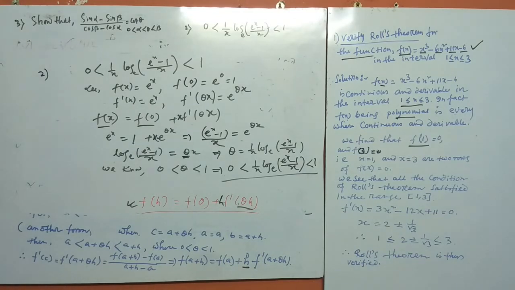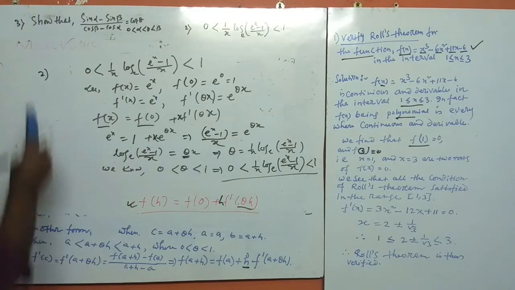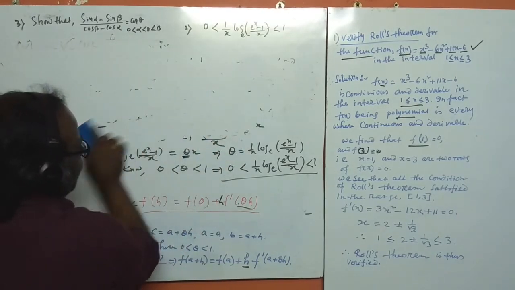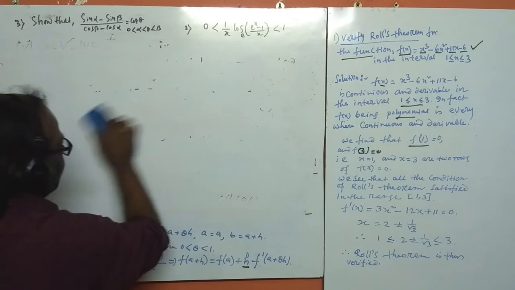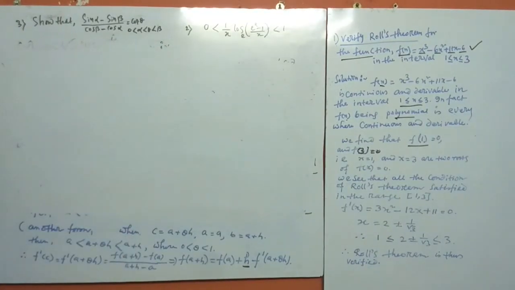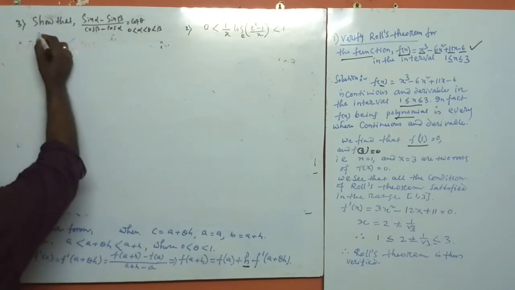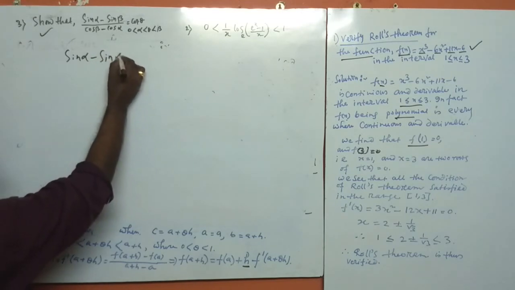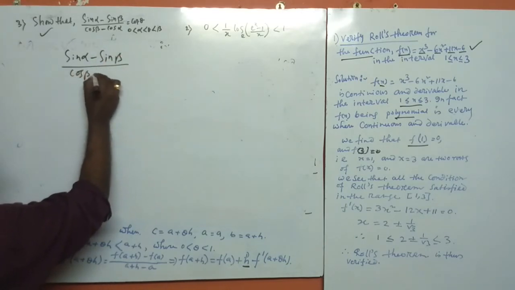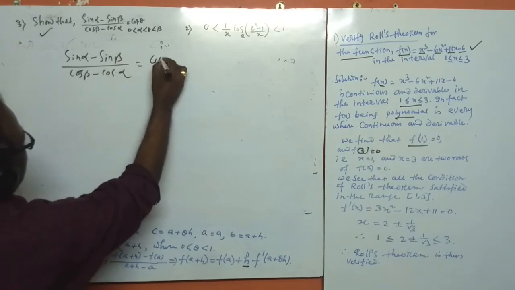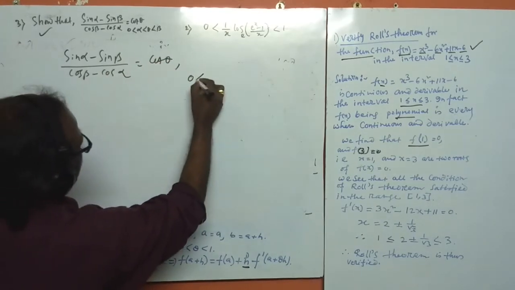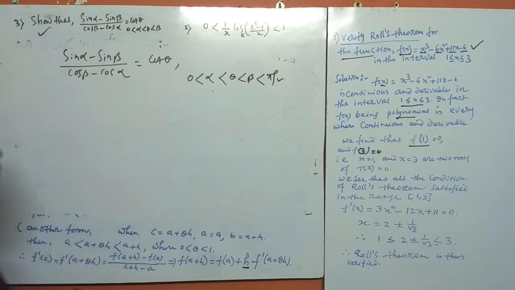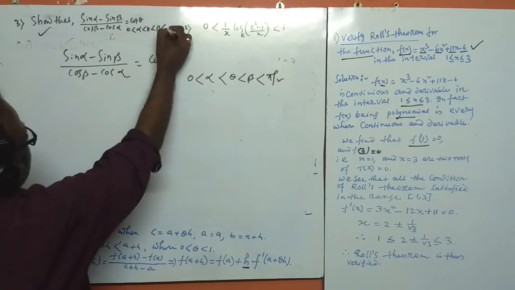Next problem, the third problem. See the question here: show that (sin α - sin β)/(cos β - cos α) = cot θ, where 0 < α < θ < β < π/2.